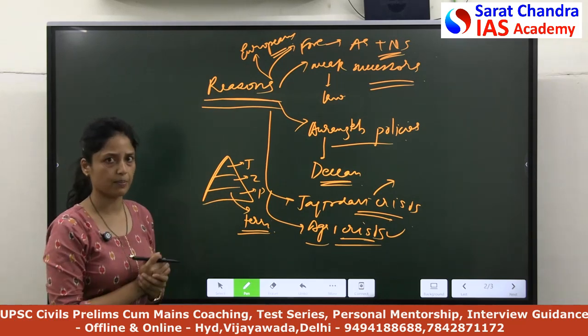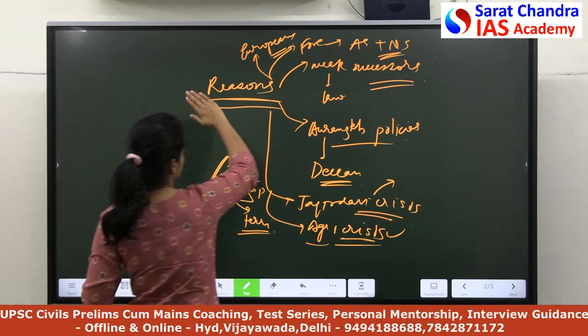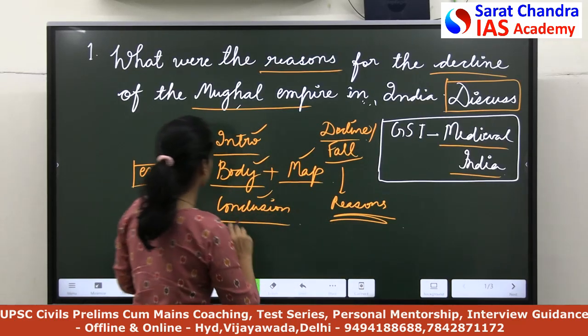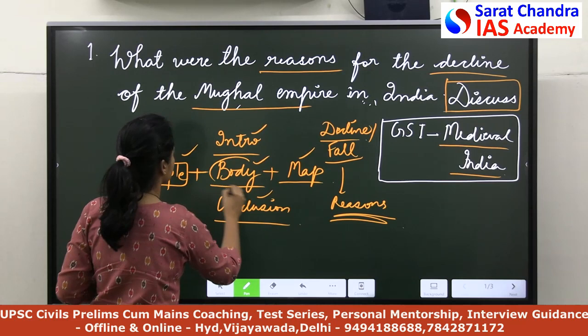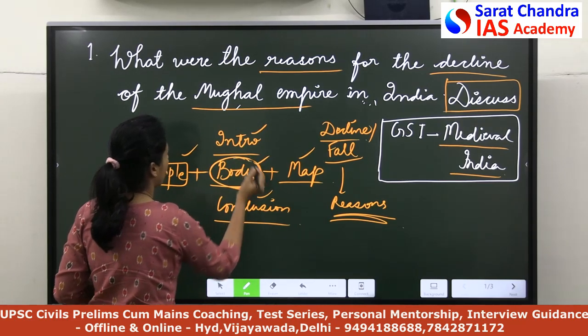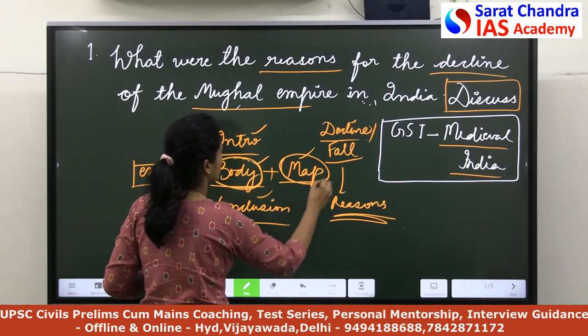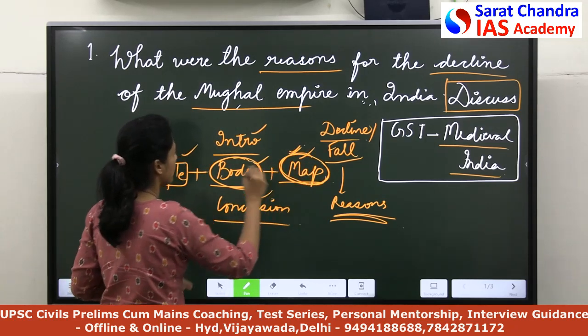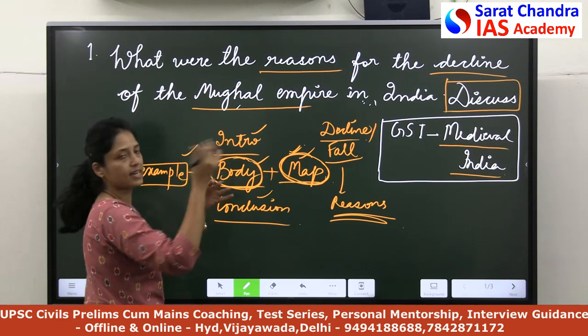So you can describe along these lines. I have just discussed the main headings. I think we have discussed the main body part, and I have made the map also. As per my creativity, I used the map in that part to show how the decline happened.